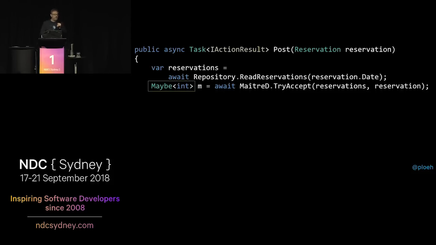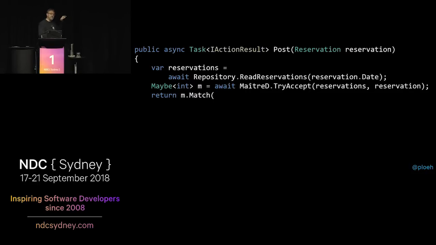But this would amount to trying to take the value out of the maybe, which we can't by design. We're not supposed to do that. So what do we do instead? Well, we can call match. So I'm just going to call match here, and you'll notice that it says return match.